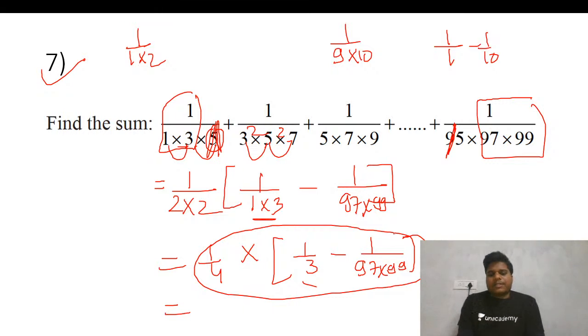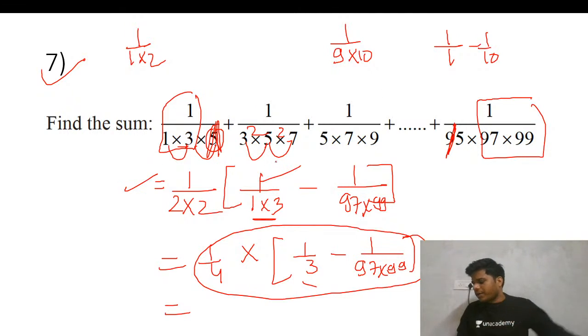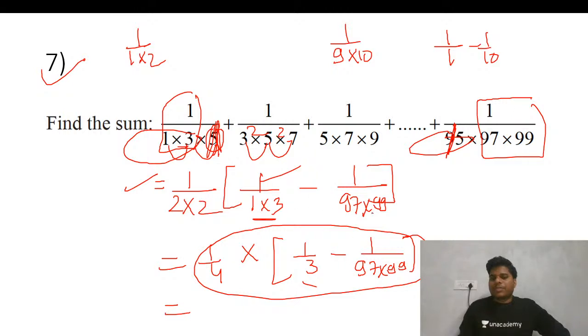This will be your answer. Fine. So now this is your general approach that you have to use for any of these kind of series. Suppose the 4th term is even there, so you have to take the first 3, you have to leave 1, and then you have to just write this formula.